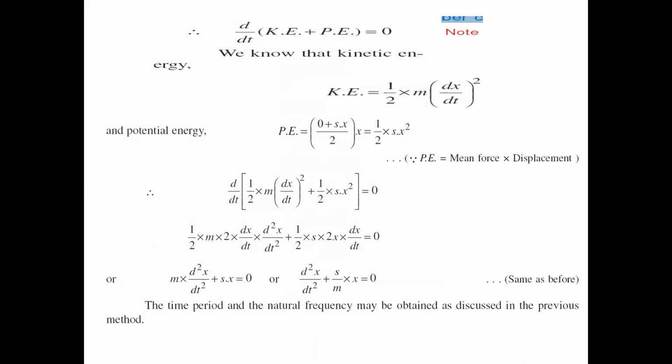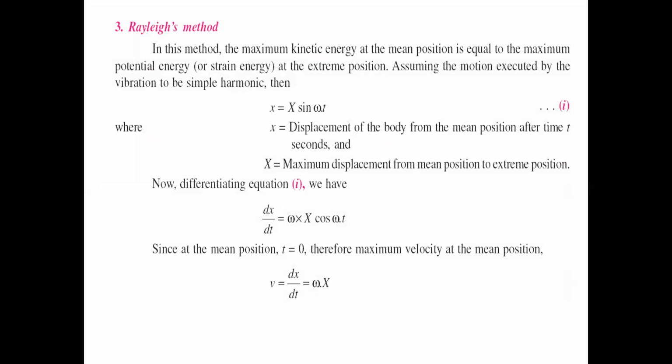Again we have to write the value of fn. The omega value will come as the square root of s by m, and similarly fn equals 1 by 2π into the square root of s by m. So the natural frequency of longitudinal vibration is 1 by 2π into the square root of s by m, or 0.4985 by root delta. That is the second method, the energy method, to solve for our natural frequency.